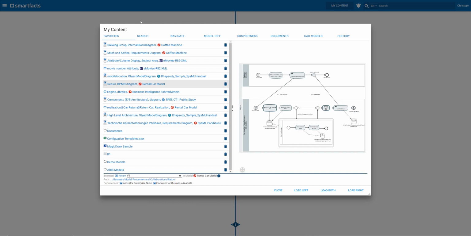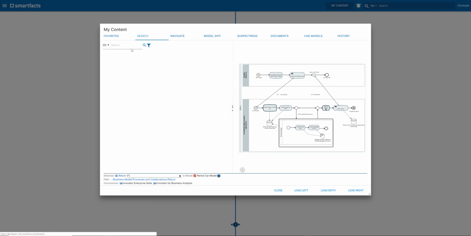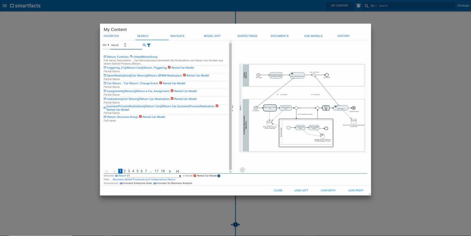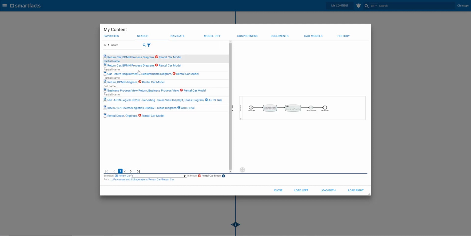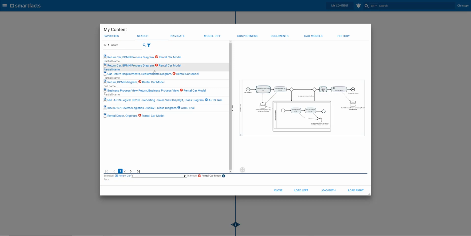Okay, so I have my personal favorites. I have a global search. So this is just a search functionality, very similar to the search engines. I can narrow down my search according to certain aspects and say, well, I'm only interested in diagrams, and so I can flip through the content here.